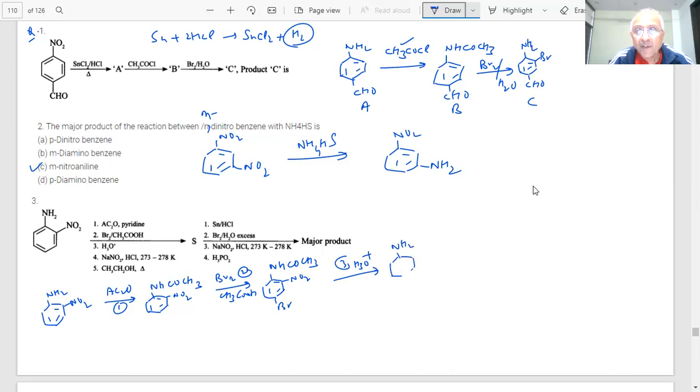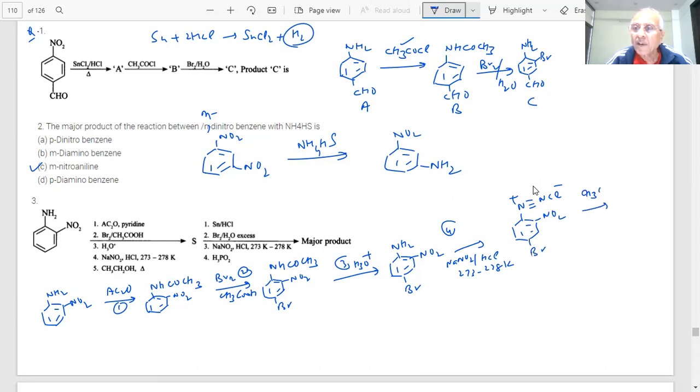What happened then, students? Then it will form diazonium salt. What is the next thing? Fourth, NaNO2 HCl. What is the product? It will form diazonium salt, N2 plus Cl minus, students. Benzene diazonium chloride with NO2 and Br. What happens then?